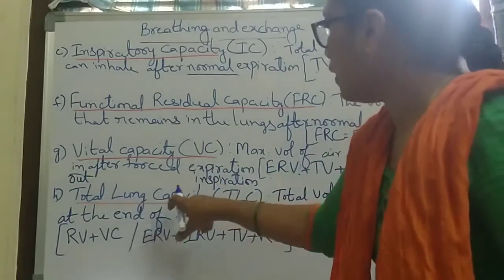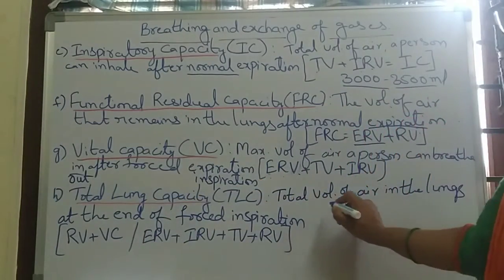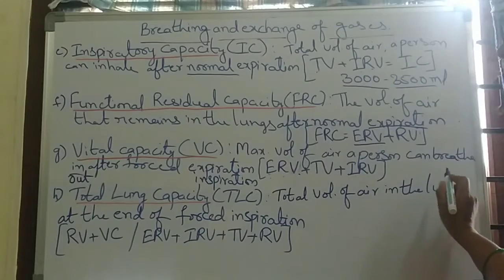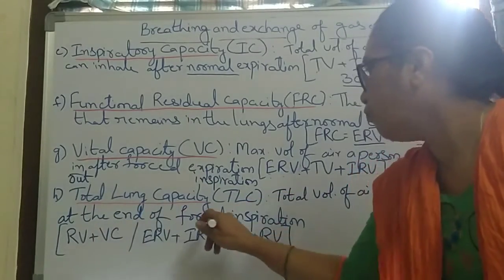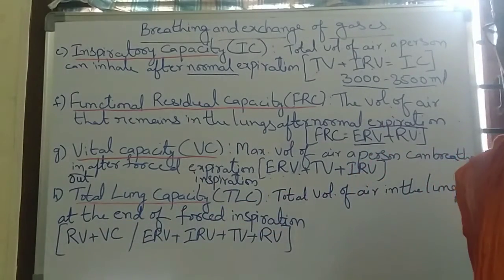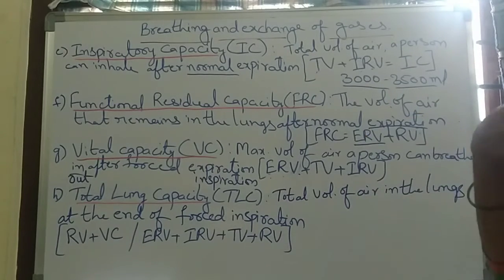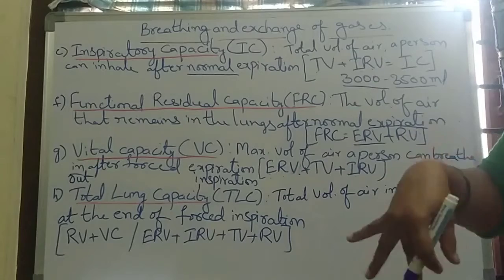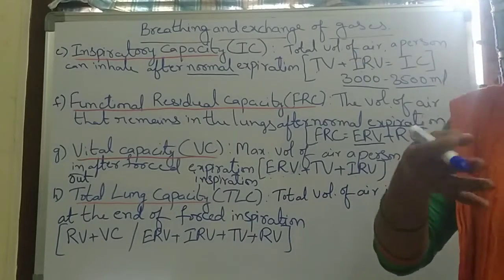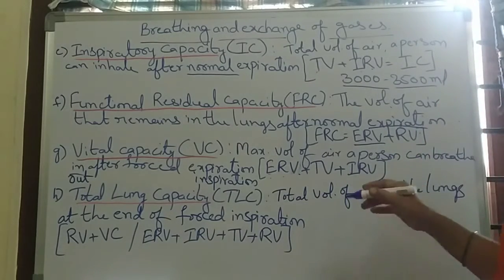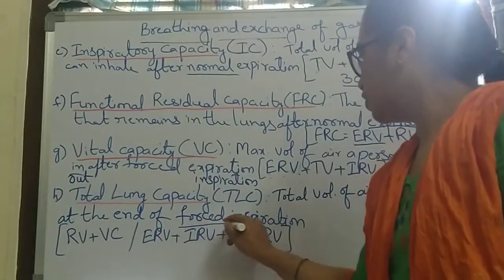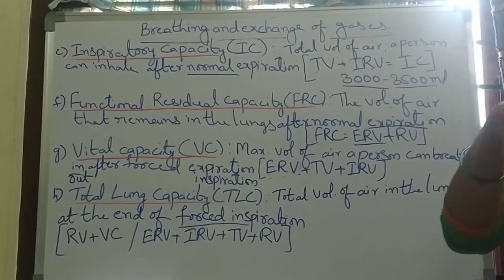And next, total lung capacity. Here it is the total volume of air in the lungs at the end of forced inspiration. After we inhale by force, how much air is present in the lungs?